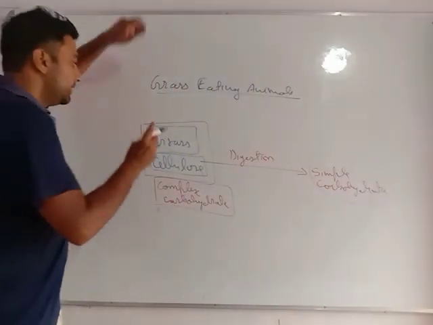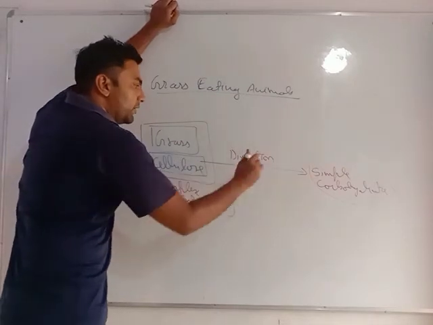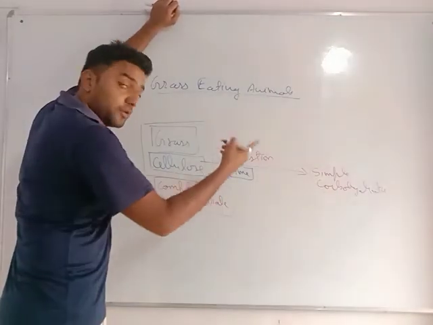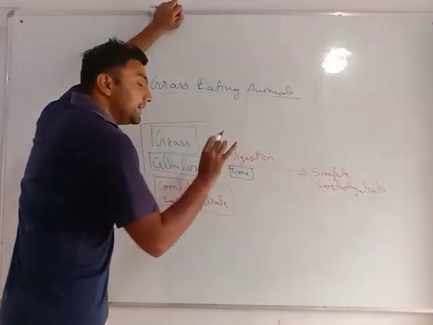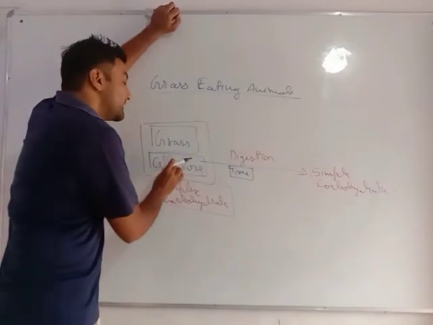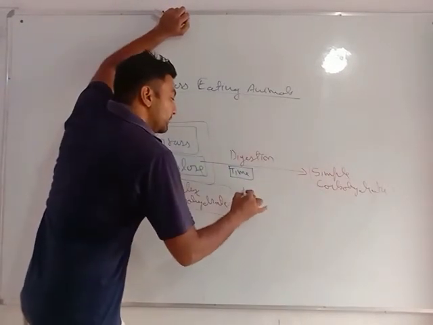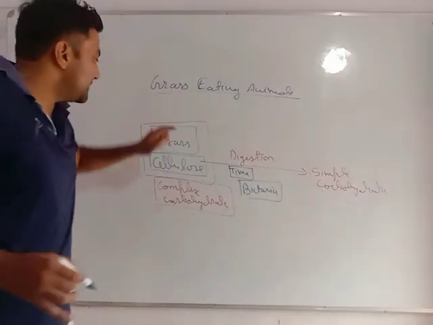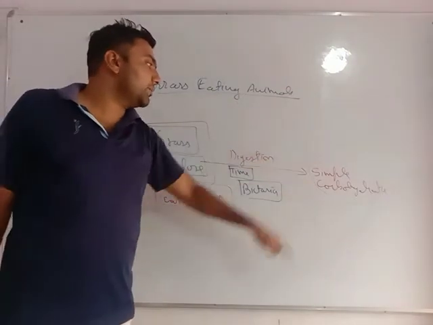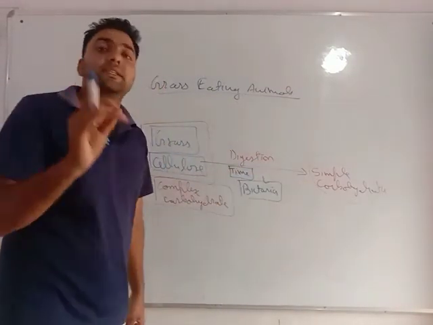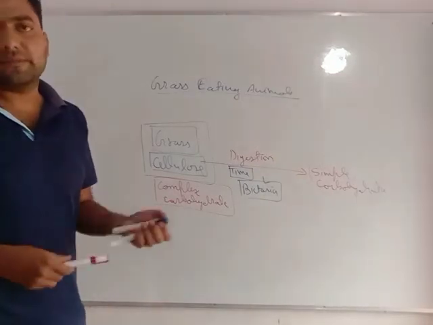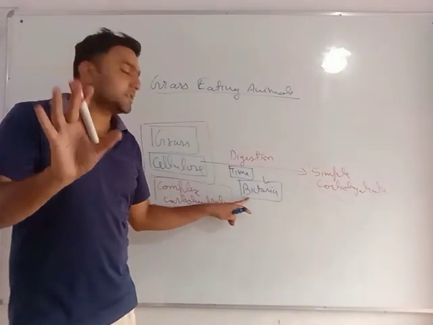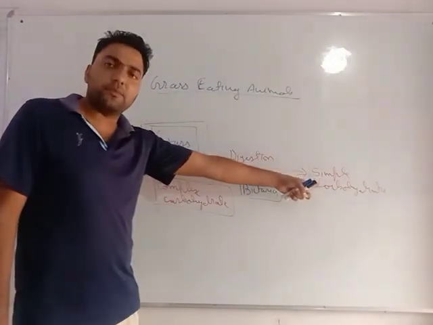Very important. To convert cellulose into simple carbohydrate, it takes a lot of time. Second thing, it is not possible to convert the cellulose into simple carbohydrate without the help of a few bacteria. You must have bacteria in your digestive system. See my dear students, our digestive system does not have these bacteria, so it will not be able to convert the cellulose into simple carbohydrate.